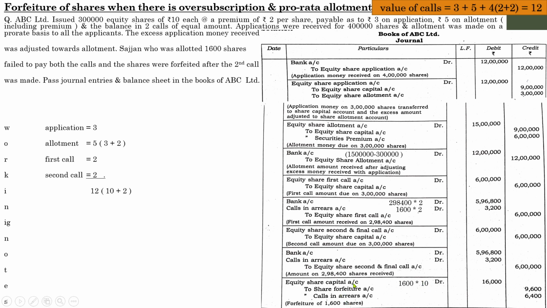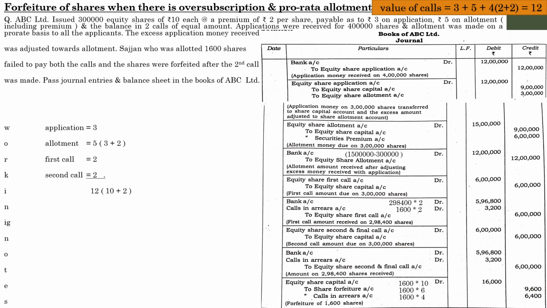Next one, what was the price of the installments for which the particular shareholder successfully paid? He successfully paid application and allotment, so it will be 1600 into 6, that is 3 plus 3. Since the premium is ignored, you need not worry about 5. And finally, call scenarios: 1600 shares held by the person failed to pay first call, second call. So 1600 into 4. So that's how you have found the respective amounts.